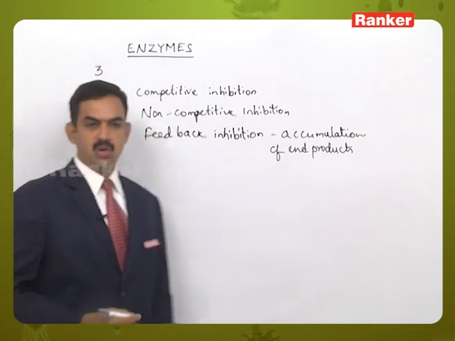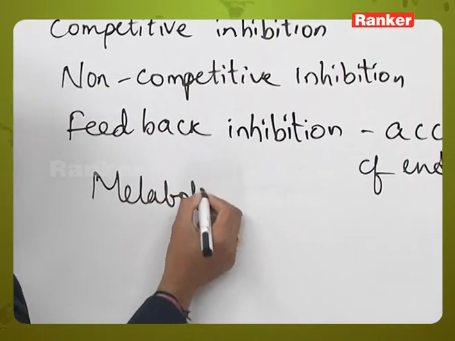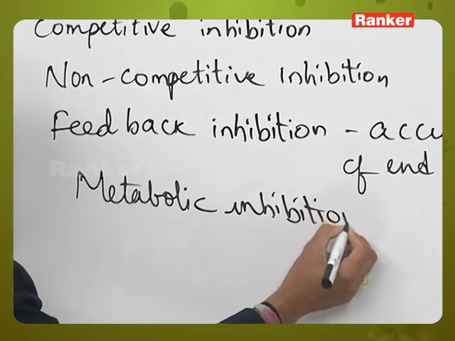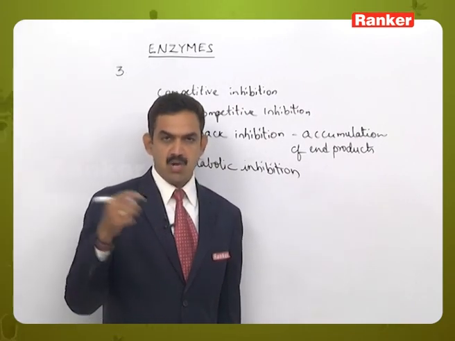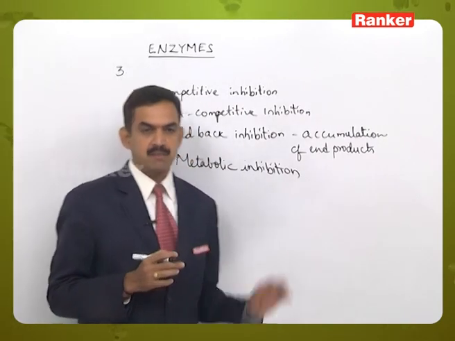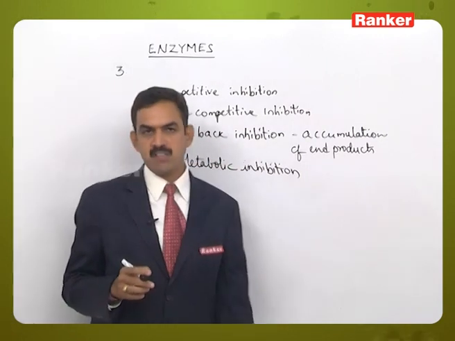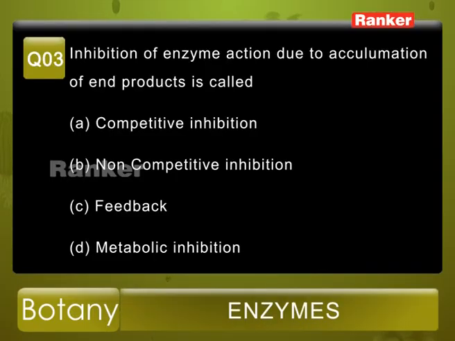And the fourth one, metabolic inhibition. That is the inhibition process where the function or process gets inhibited. So from the given options, the more related option for the accumulation of the product is nothing but feedback inhibition. So from the given options, option C is the correct answer.